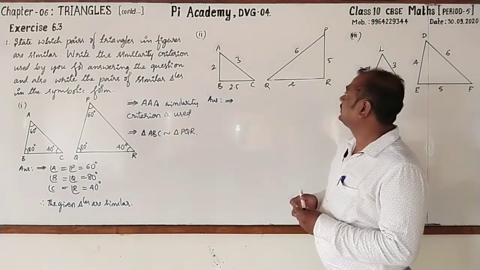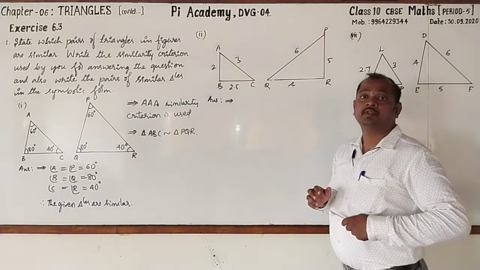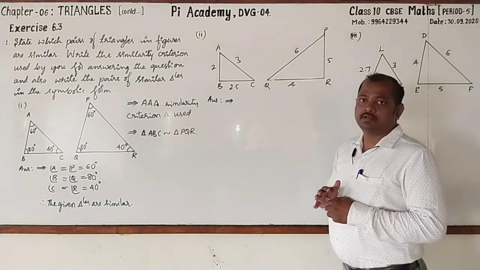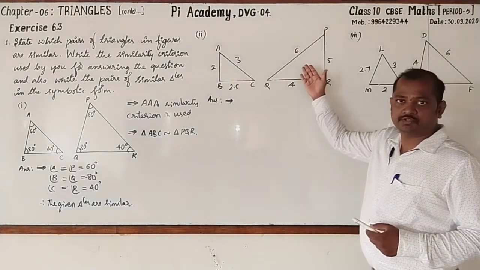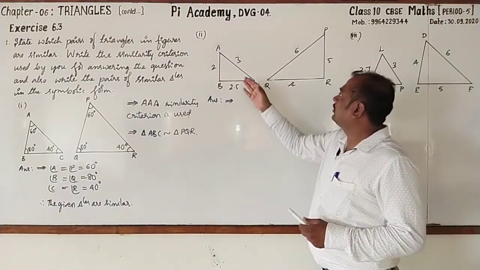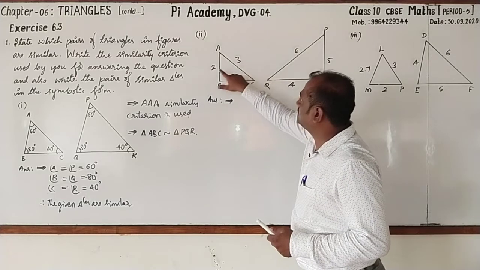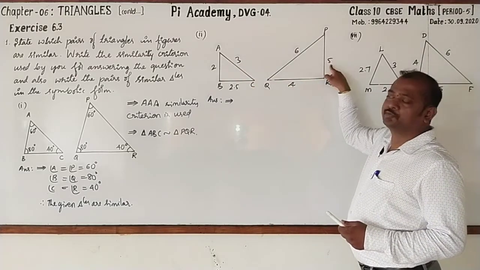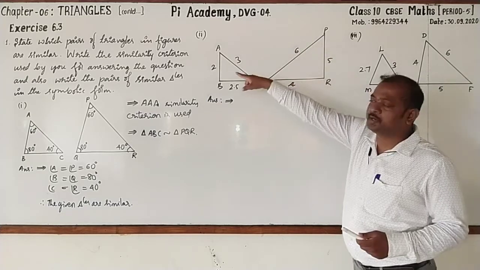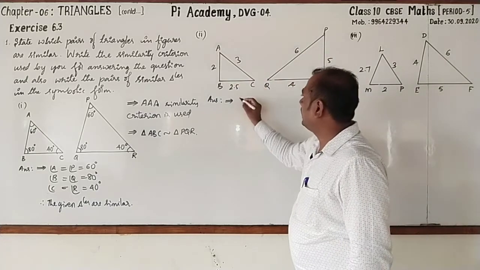Dear students, now let us go for answering second one. First, you have to tell that whether these two are similar or not. Here, they are given angles. Here, the three sides of each triangle is given. Now, on comparing the measurement of all these, see 2, 3, 2.5, here 4, 6, 5.5. These sides are double of that. I'll go for writing.